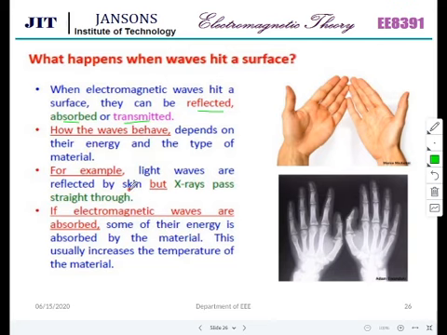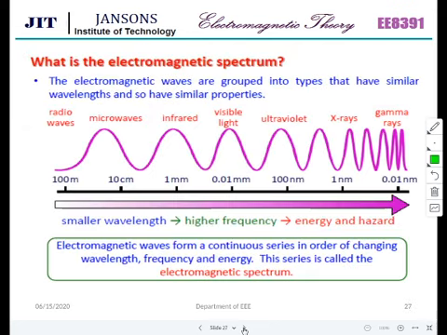Light waves are reflected by skin, but X-rays pass straight through. If electromagnetic waves are absorbed, some of their energy is absorbed by the material. This usually increases the temperature of the material. This is coming to the effect of electromagnetic waves. The first topic is sources and effects of electromagnetic waves. I am doing that now.